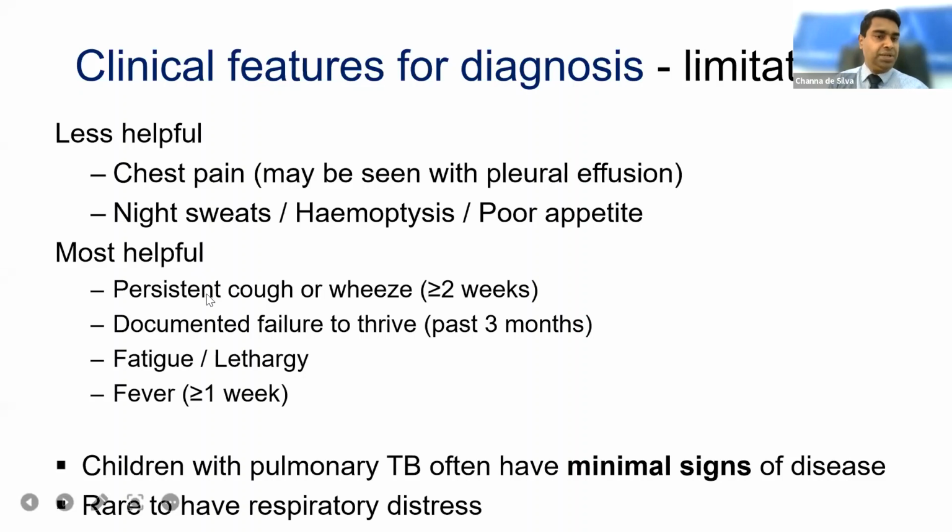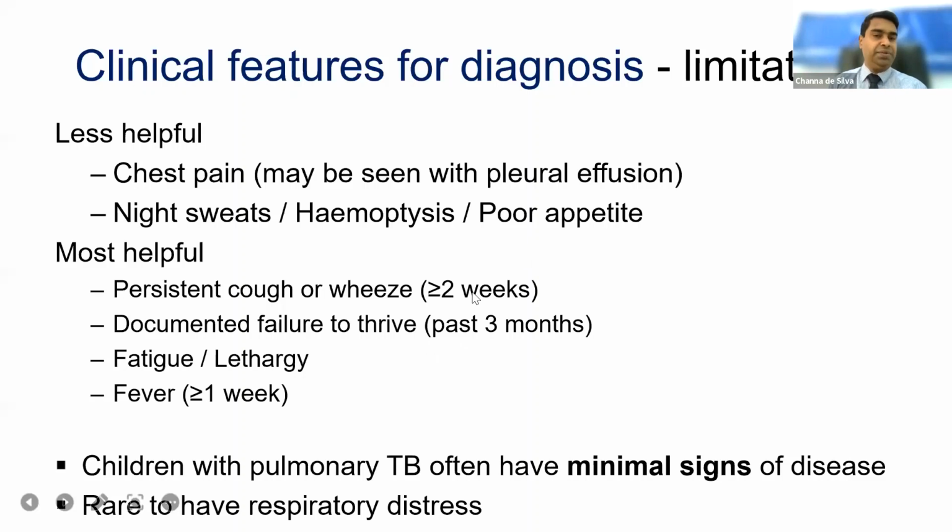But persistent cough, persisting more than 2 weeks, and documented failure to thrive, so weight gain is very important. That is one of the key clinical features of TB in children, along with fever, fatigue and lethargy. These features would be helpful, but the other features which are considered classic are not present in children very frequently.